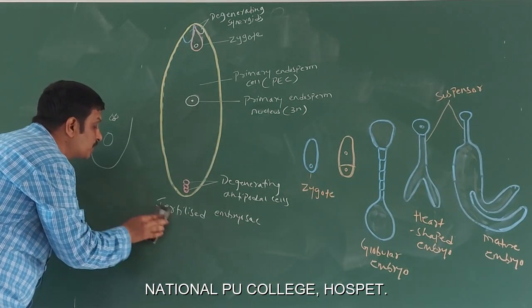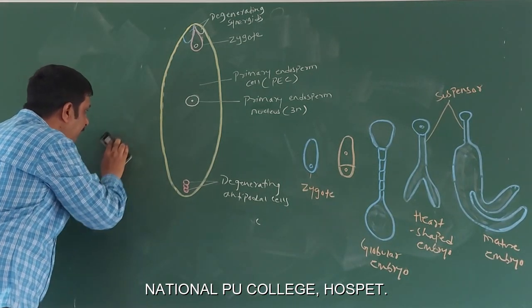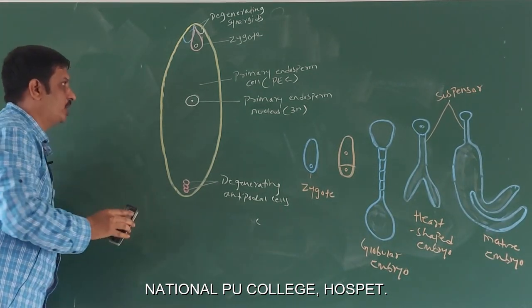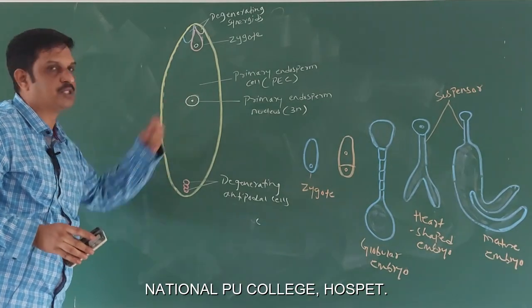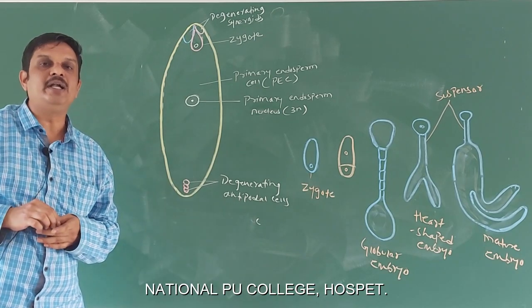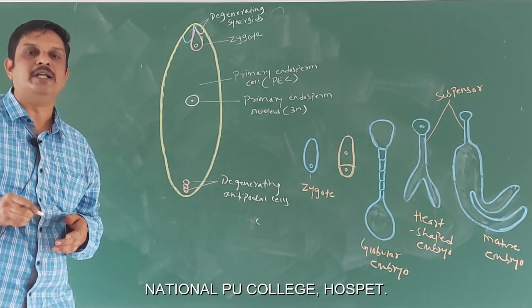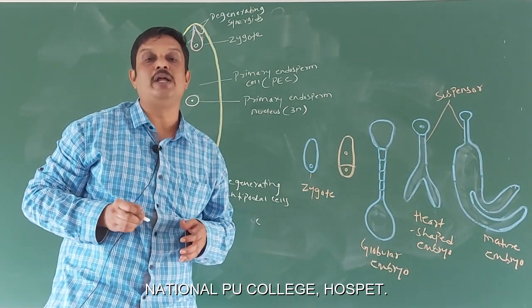First is the formation of endosperm. You already know that after double fertilization, the central cell develops into the primary endosperm cell. This primary endosperm cell repeatedly divides by mitosis, resulting in the formation of a nutritive structure called endosperm.